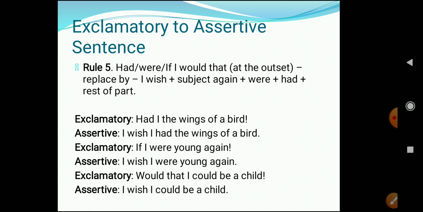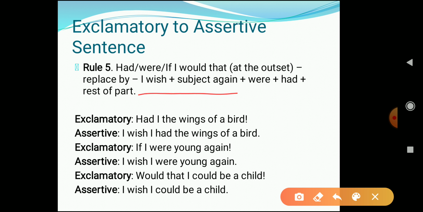Okay, now let's see rule 5. What does rule 5 say? Rule 5 says that if in your sentence you have words like had, were, if, I would, that at the outset. At the outset means at the beginning of the sentence. So you have to replace it by I wish plus subject again plus were plus had plus the rest of the sentence. It might sound a little bit tricky, but it is really very easy. Let's look at the example. It will be more clear to you.